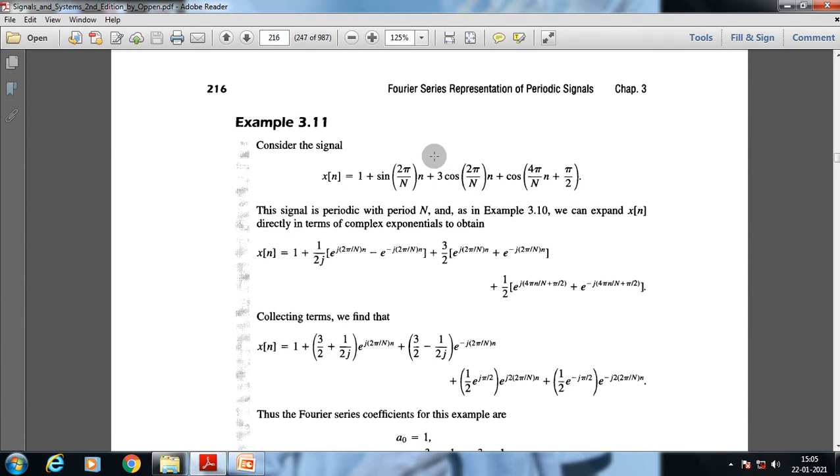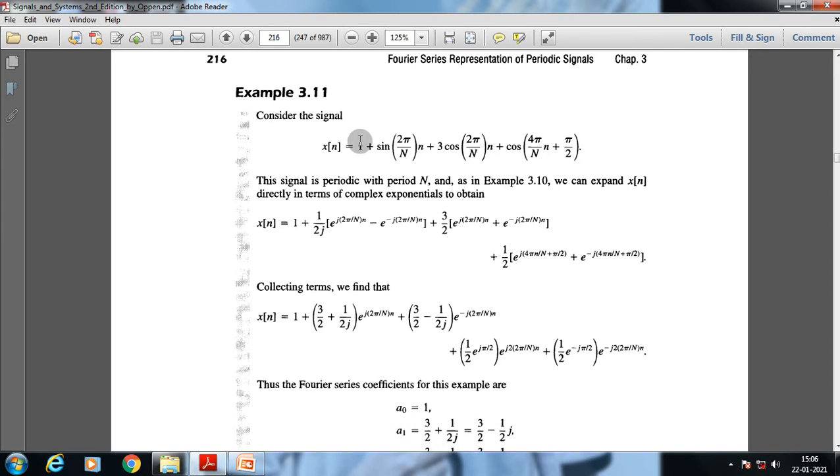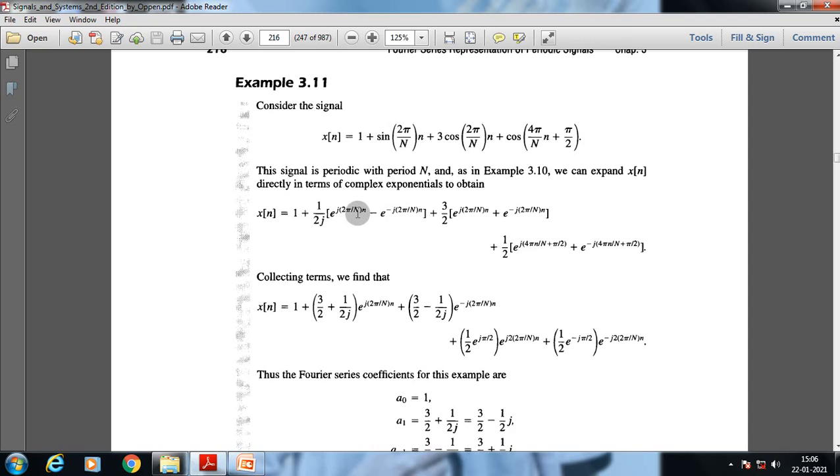Now let's go to the next important example through which we will understand the whole spectrum of discrete Fourier series. The same signal combination we have taken in continuous time is introduced here: 1 plus sine 2 pi by n into small n plus 3 cos 2 pi by n small n plus cos 4 pi by n small n plus pi by 2. Now we will take the Euler's form of this specific signal, a linear combination of cosine and sine functions. Sine 2 pi by n can be rewritten as e to the power j 2 pi by n into small n minus e to the power minus j 2 pi by n small n, with the factor 1 by 2j.